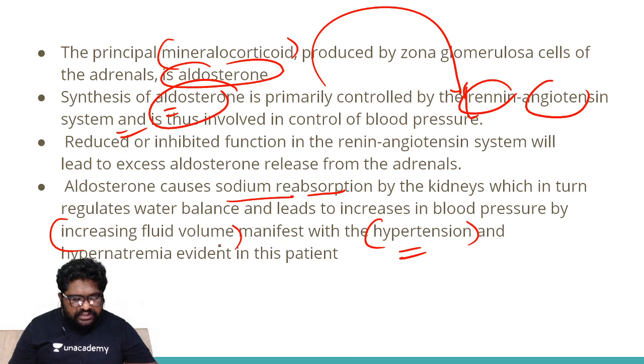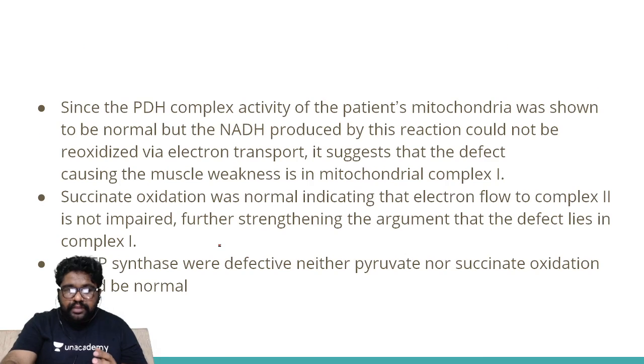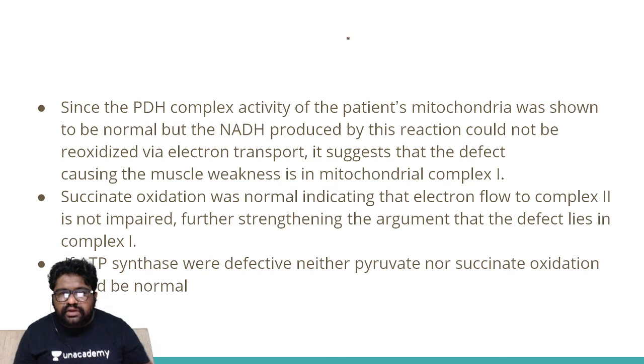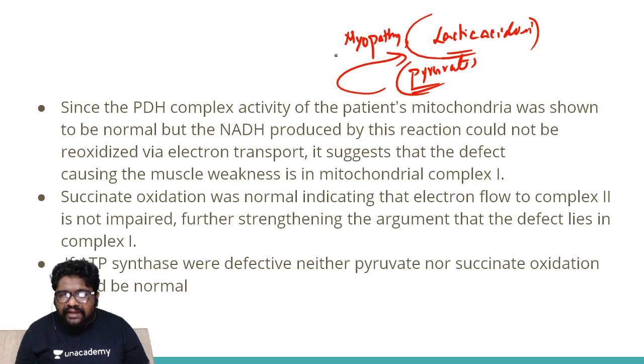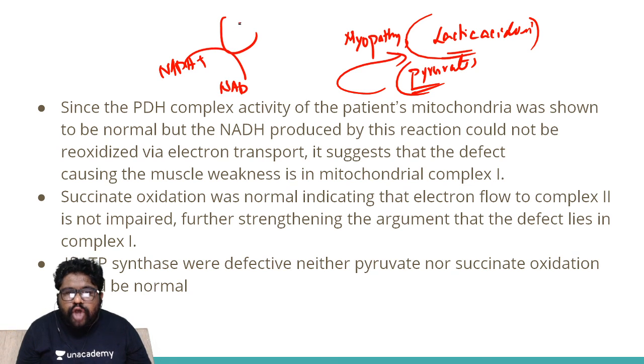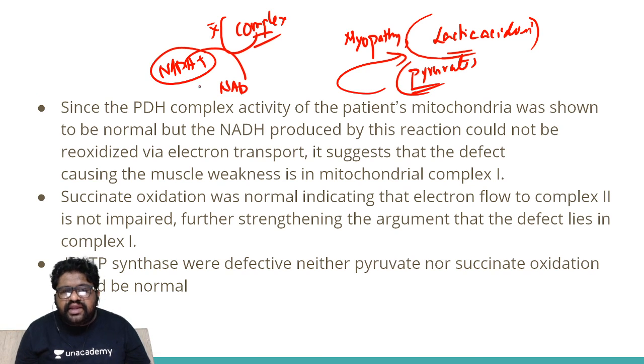So you are actually a very good source of knowledge for all the people here. And the next question, some people might have found slightly difficult. Remember, muscle weakness means you are expecting myopathy. At the same time, you can look for lactic acidosis and pyruvate accumulation. So in all these conditions, you expect pyruvate not becoming lactate. That is because the NADH present here is not becoming NAD. Why? Because complex 1 is not accepting the electrons. When complex 1 is not functioning properly, NADH remains the same.